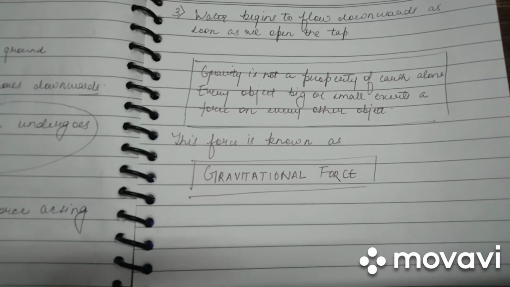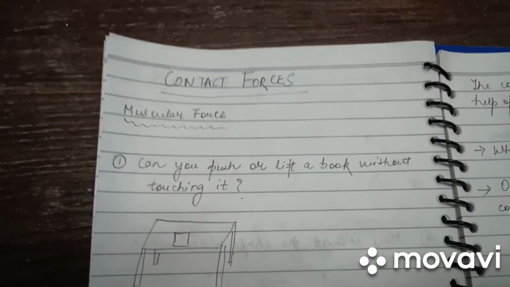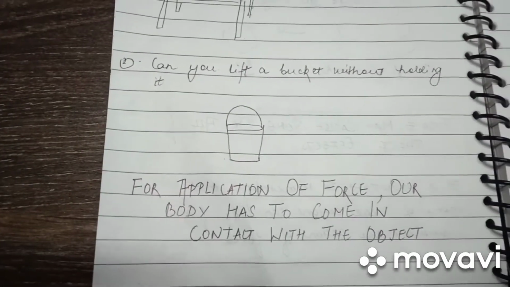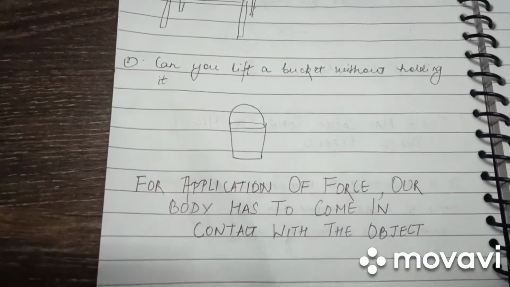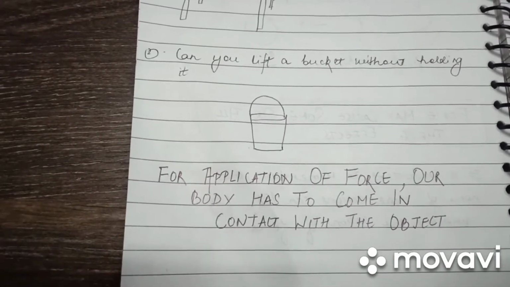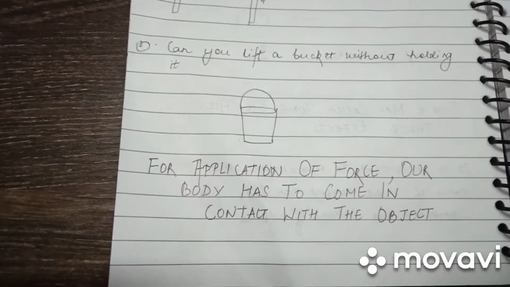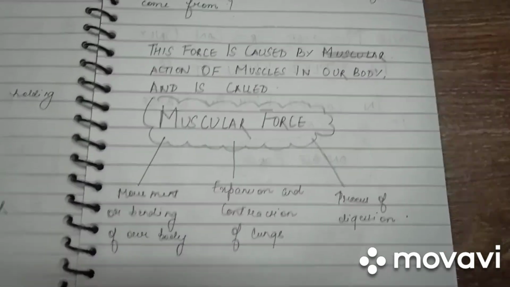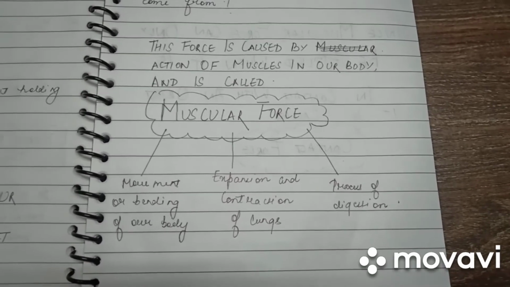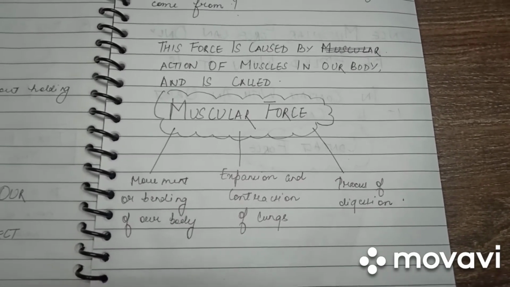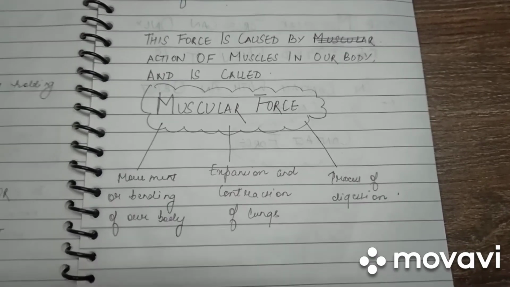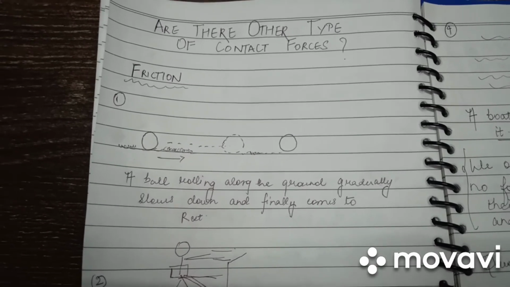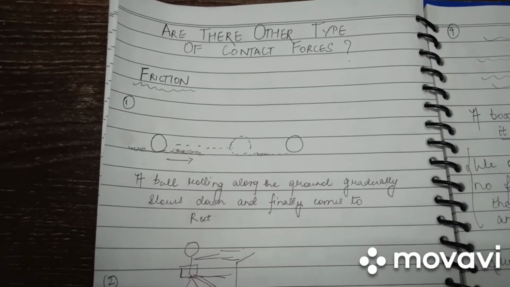In our previous video, we learned about contact forces. For application of contact force, our body has to come in contact with the object. It is not necessary that contact has to be hand on hand. The contact may also be with the help of a stick or a piece of rope, like we discussed. We also discussed the types of contact forces. We discussed what muscular forces are and how muscular forces aid movement or bending of our body, expansion and contraction of lungs, the process of digestion, and much more. We discussed what friction is and how friction acts as an opposing force to the direction of motion of the object.